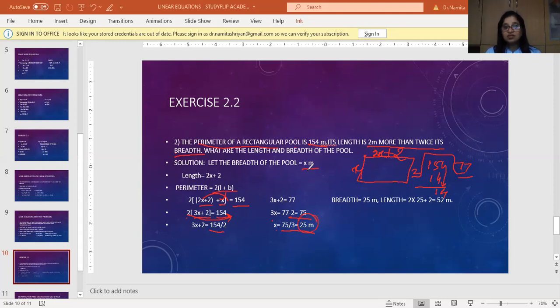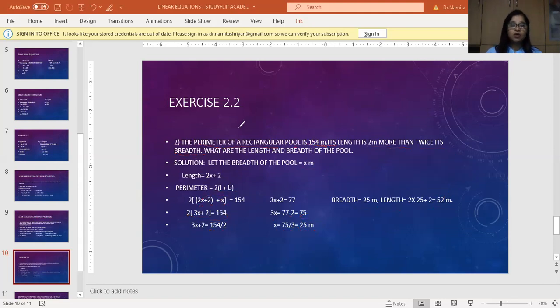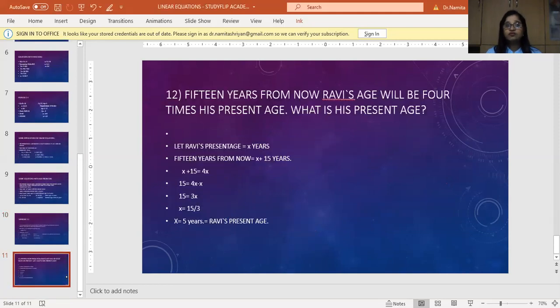So what is x? It is the breadth. Breadth is 25 meters. Length is going to be 2 times x plus 2. So 2 into 25 plus 2, 50 plus 2, 52 meters. Isn't it simple? So this is how we can go about with all these sums. It's become so easy. If we know even one of the parameters, we can find out the other, right? So this is how we are going to use our idea about linear equations.